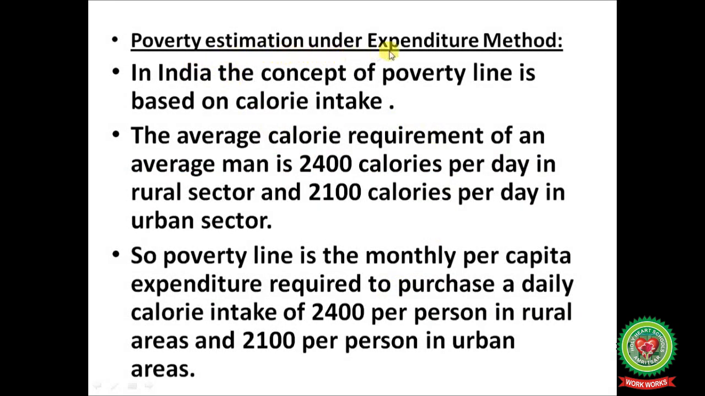Poverty estimation under expenditure method. In India, the concept of poverty line is based on calorie intake. The average calorie requirement of an average man is 2400 calories per day in rural sector and 2100 calories per day in urban sector. So, poverty line is the monthly per capita expenditure required to purchase a daily calorie intake of 2400 per person in rural areas and 2100 per person in urban areas.